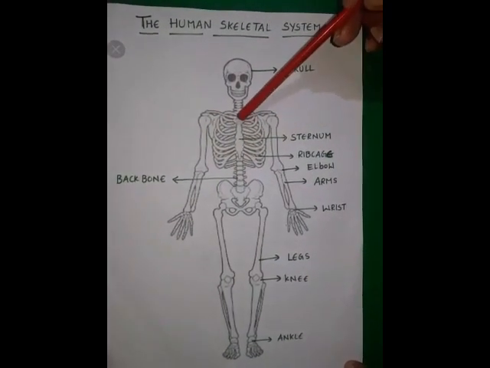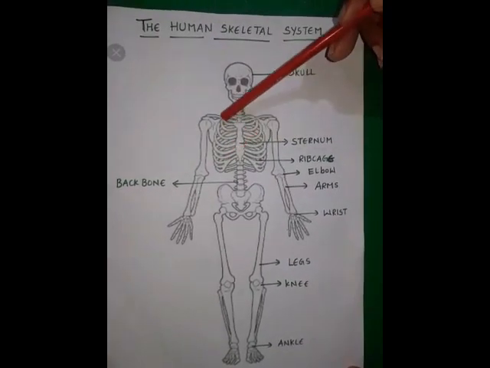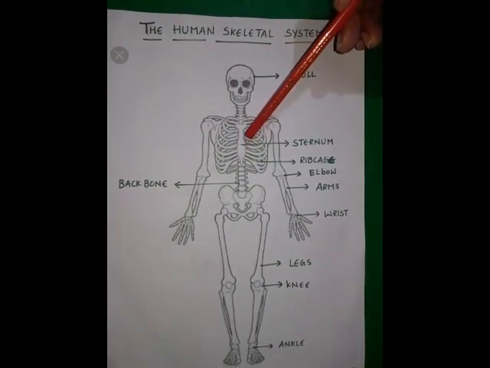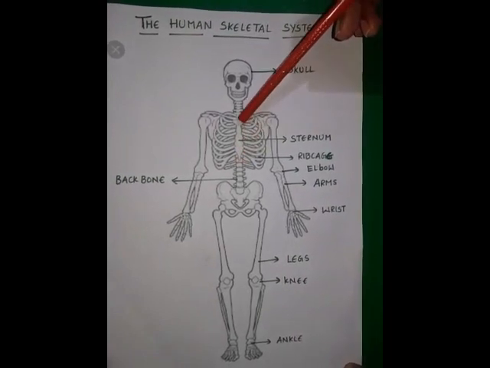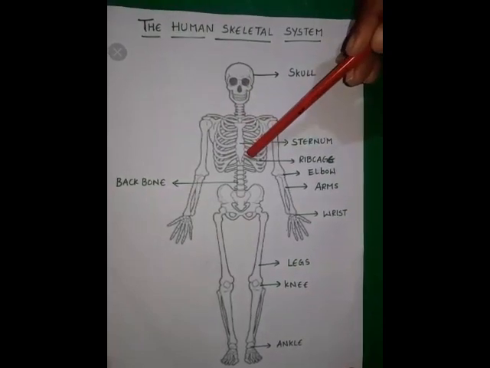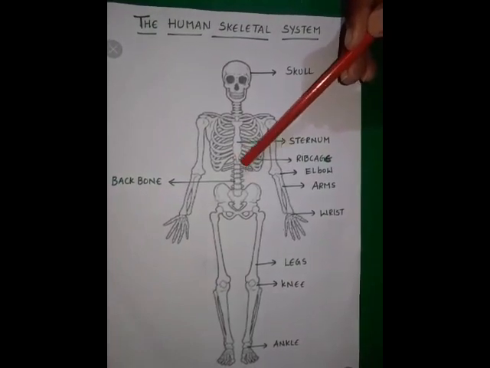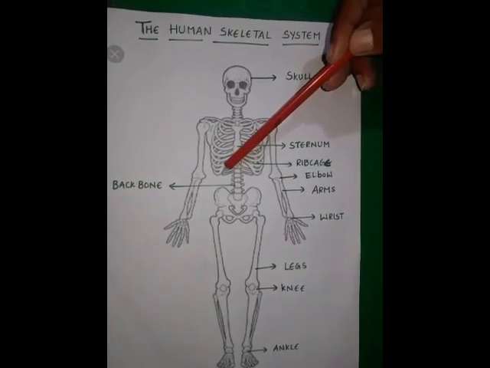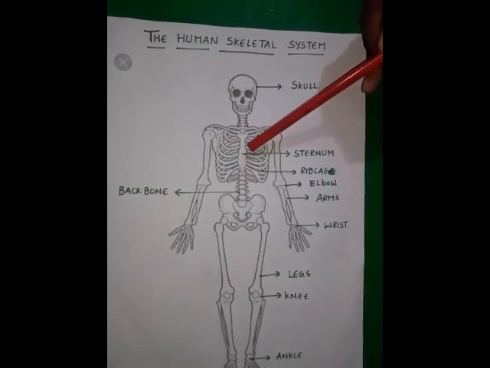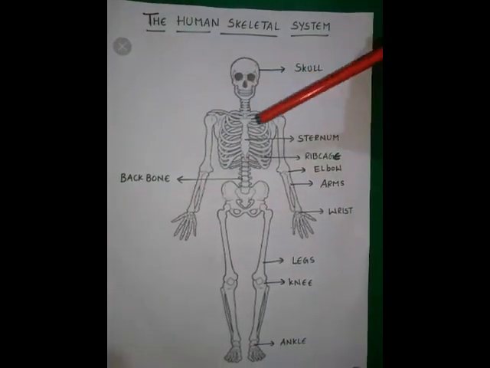How many bones does the rib cage have, children? 12 pairs of bones. What shape are they? They are curved. 10 pairs of curved bones are attached at the back to the spine and at the front to the sternum. The sternum is the bone present in the front of the chest connecting these ribs. Another 2 pairs of ribs are called floating ribs. Why are they called floating ribs? Because they are not connected at the front to the sternum, only to the backbone. These bones are hard and also flexible. That is the reason we are able to breathe in and breathe out, and the bones move flexibly. Understood? This is about the rib cage.